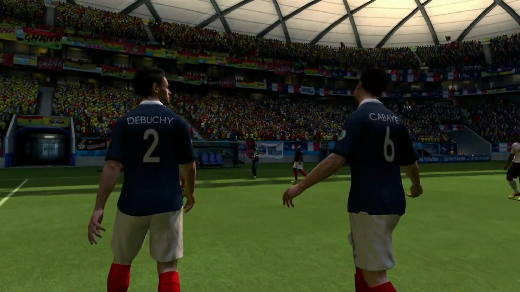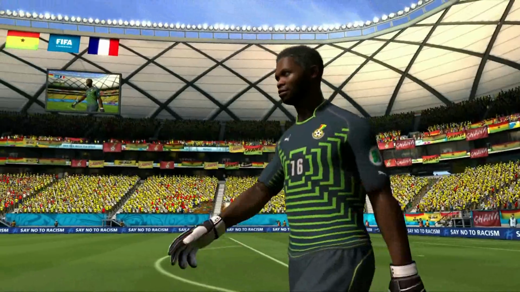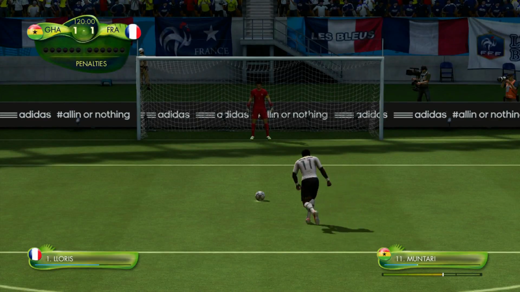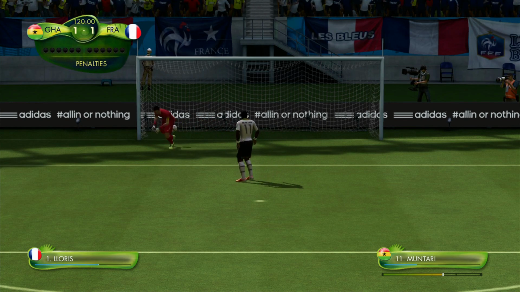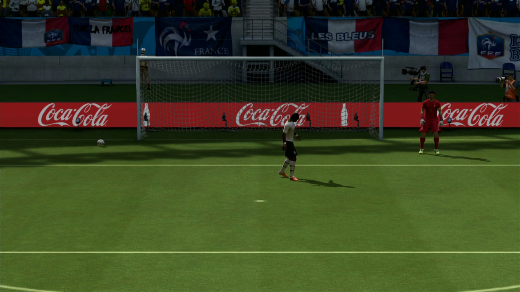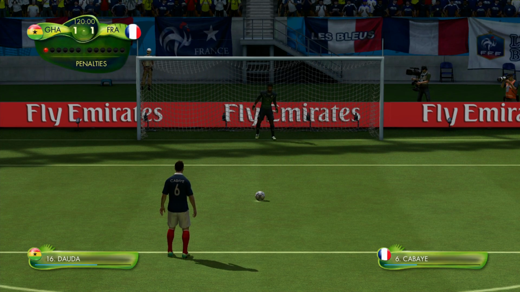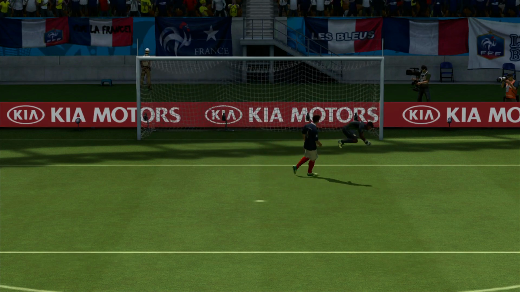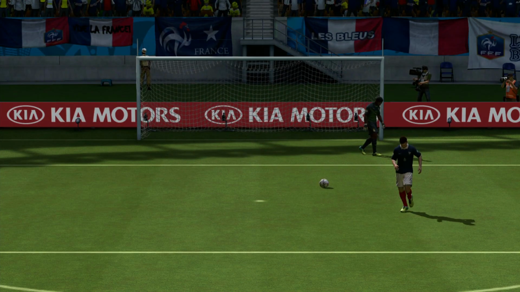That means it's going to penalties. That means that Ghana have a huge chance to knock out France. Muntari with the first penalty, and it's already saved. What a save by Lloris. And that's not a great start for the Black Stars. Okay, France, Cabaye, he stutters and he scores. Nice one. Alright, it's 1-0 to France.